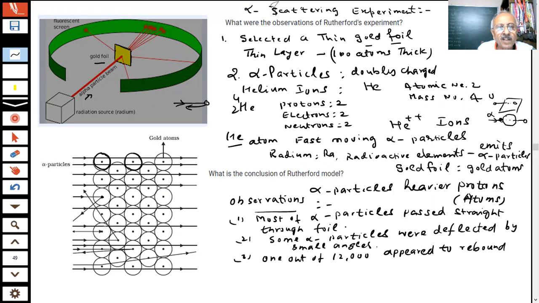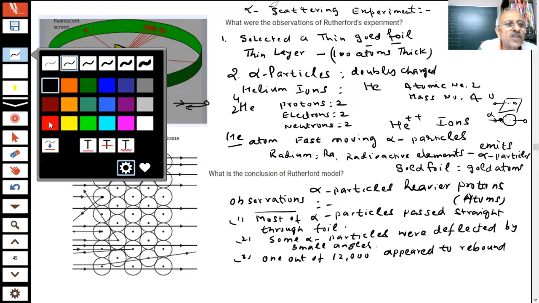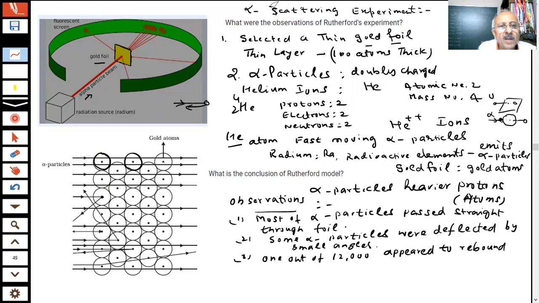As the particles pass near the positive, alpha is positive, and inside the atom is positive charge. When positive comes near, it will get deflected. You can see the deflection. So here, students, what we are trying to show is that mostly they are passing straight, and few, you can see where the deflections are.